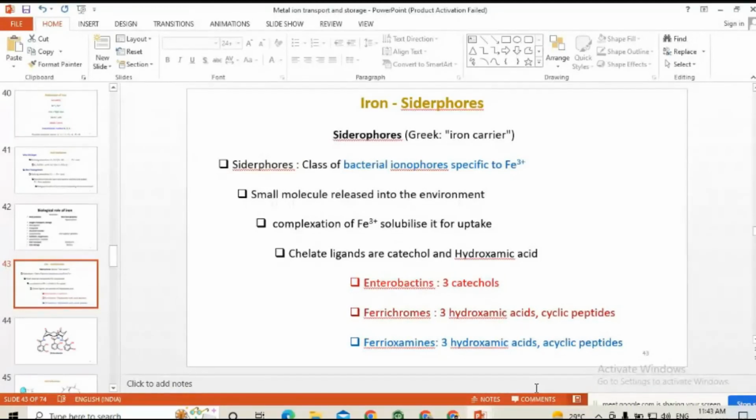So these siderophores, bacterial ionophores, are small molecules which are released into the environment, which readily undergo complex formation with the iron in the plus 3 oxidation state, and immediately it solubilizes. Generally, if you take an iron 3 salt and mix it in water, you will see the settlement of some cloudy precipitate. Have you ever seen that?